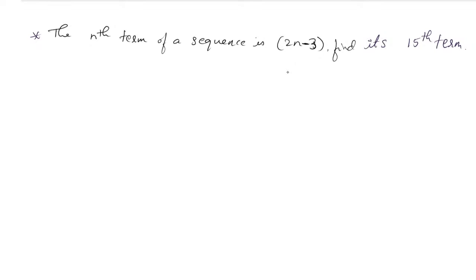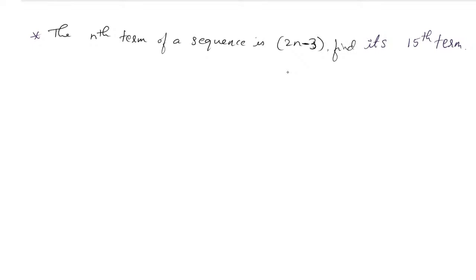So now, what have they actually given here, and what do you have to find? What is the actual thing they have mentioned? Will anyone say what they have given here? The nth term of the sequence is 2n minus 3, and they ask us to find its 15th term. So how can you find it? Is it possible to find?